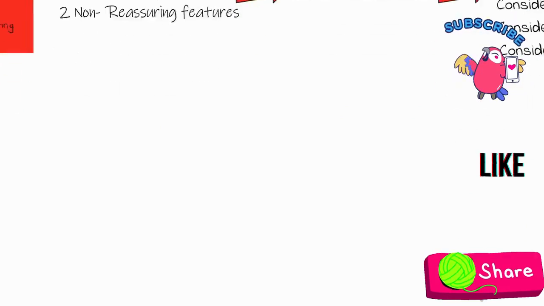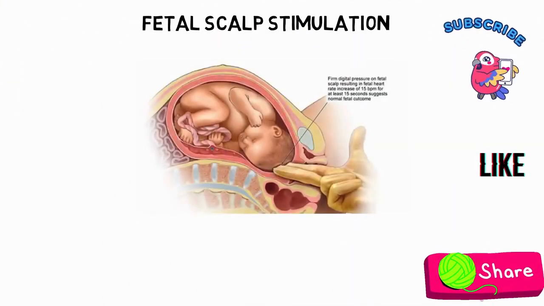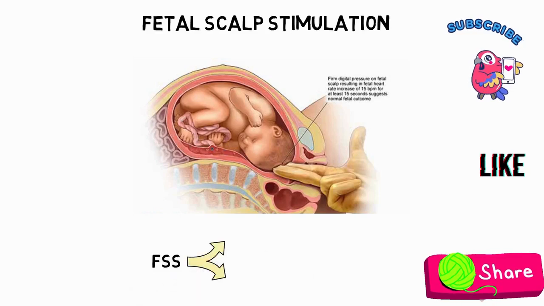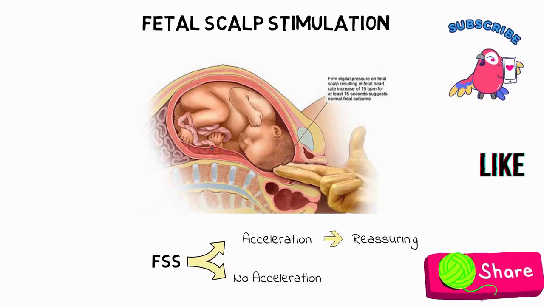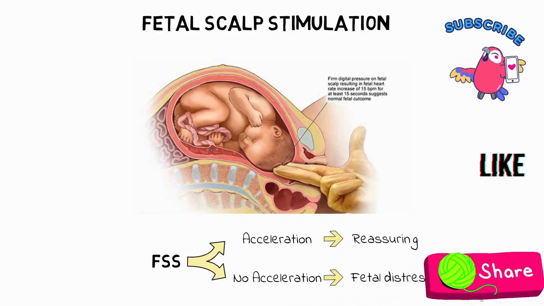What is fetal scalp stimulation and fetal blood sampling? So firstly, fetal scalp stimulation is when firm pressure is applied on the fetal head. In a healthy baby, this will result in an acceleration on the CTG and is reassuring. But if no stimulation is observed, that is a sign that the baby is not so happy and there may be an element of distress.